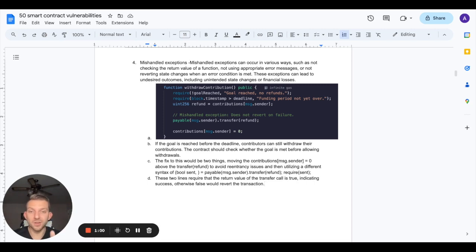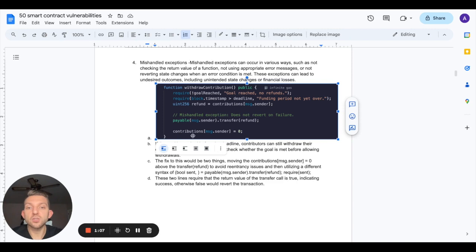Now, the second vulnerability on this contract, and we went over this in a previous video, is a reentrancy vulnerability. The line contributions of message.sender equals 0 should be pushed above the mishandled exception. That way the state variable is updated. So when these funds hit, let's say, a malicious contract that calls back into our withdrawal contribution function, the state variable is already updated, meaning they can't call back into the function and withdraw more funds than they actually have available.